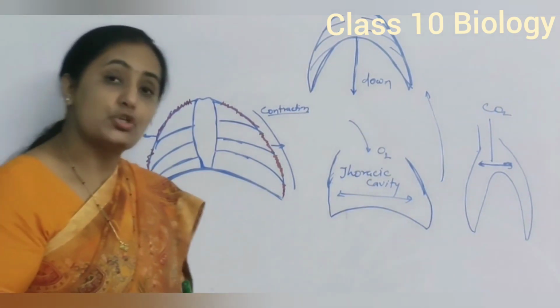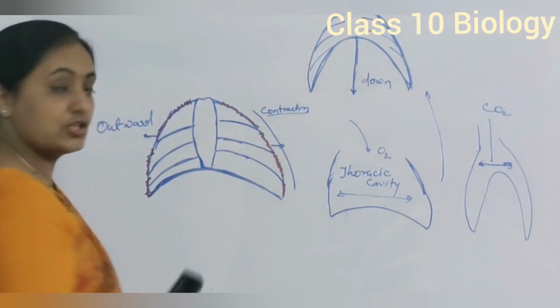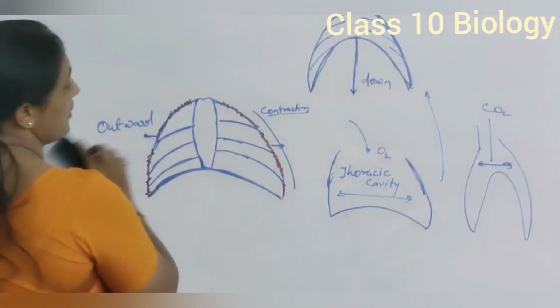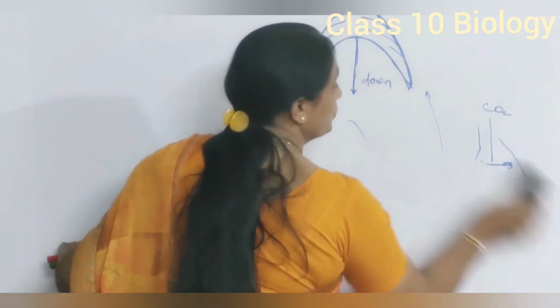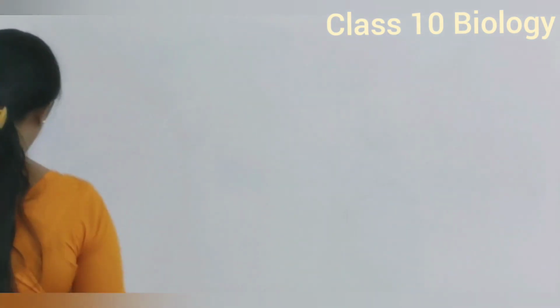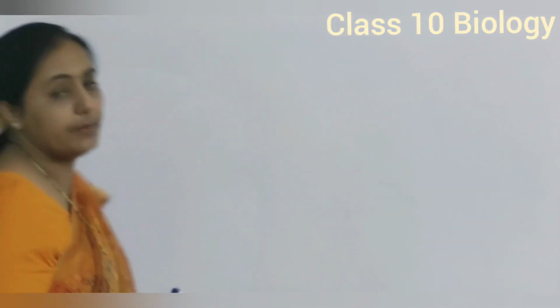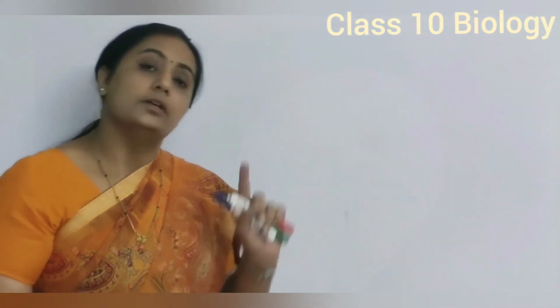The respiratory system shows the pathway through which the process of exchange of gases takes place. But this process of exchange of gases is totally under the control of the movement of the diaphragm. And the diaphragm is the muscular tissue which is present at the base, attached to the base of the lungs and attached with the rib cage. That is the basic thing by which the process of breathing is controlled.